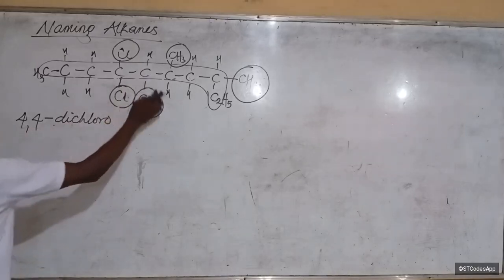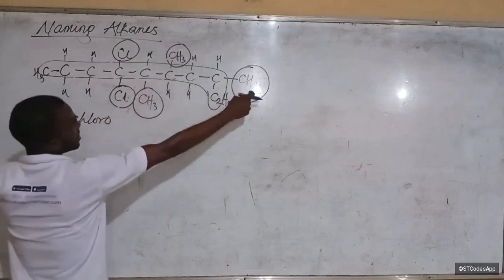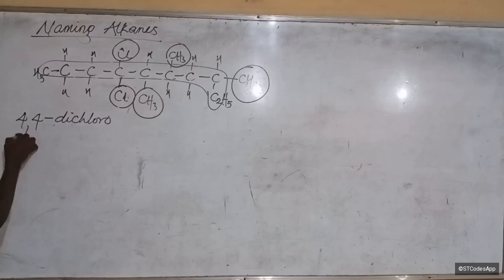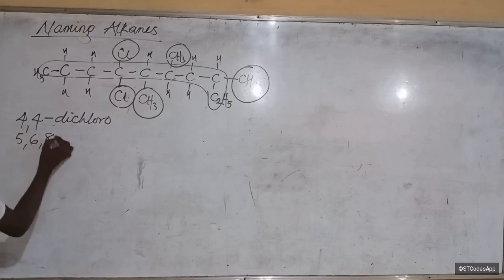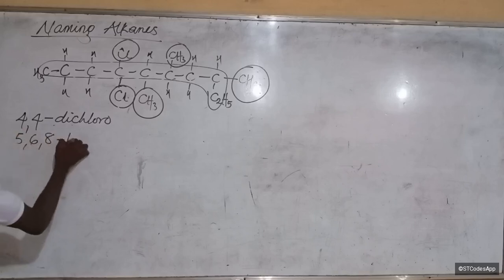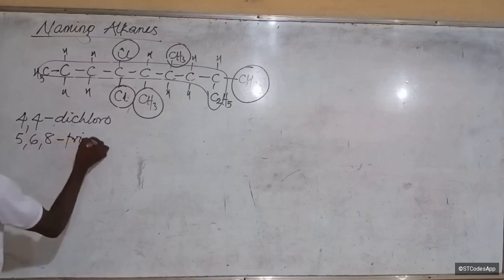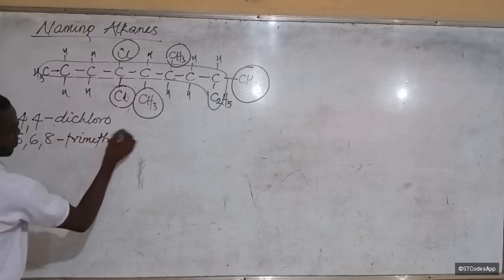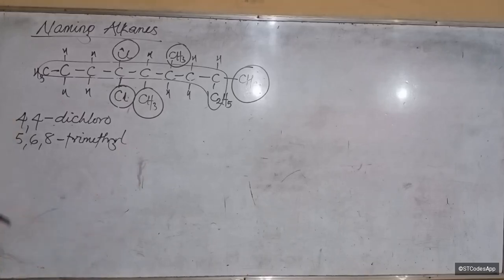Let's go to the next one. So the rest are methyl, right? And those methyl are on what? 5, 6, and 8. Exactly. Trimethyl. Does that make sense? So you now check between these two, 4,4-dichloro and 5,6,8 trimethyl. Which one should come first alphabetically? Di. Does that make sense?